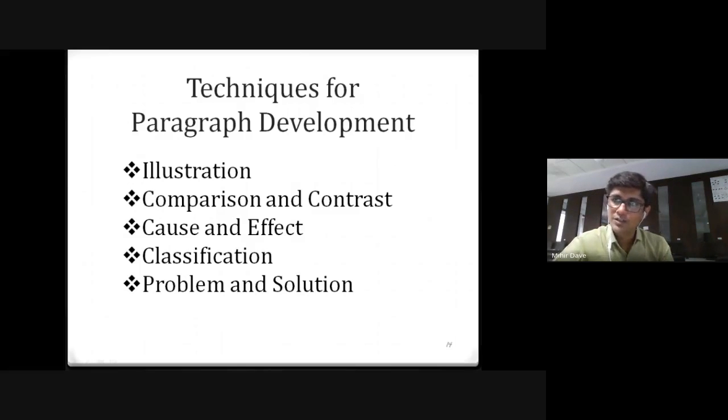And then the last one we discussed was problem and solution. So there is a problem, global warming, and then there is a solution, right? So, okay, this is the problem. If we take these measures and these things, then we may get the solution. So that's what we mean by the problem and solution technique. So does it make sense? The techniques?